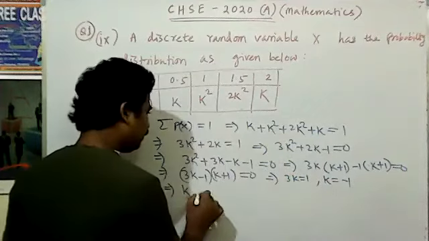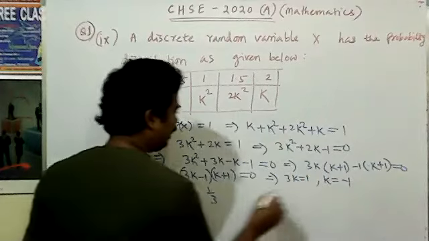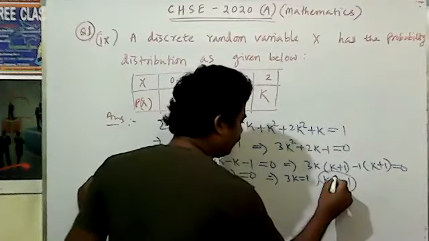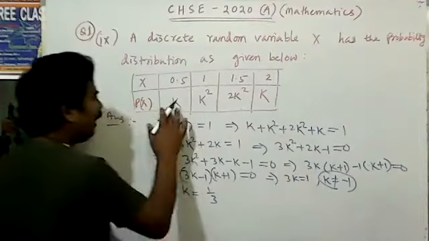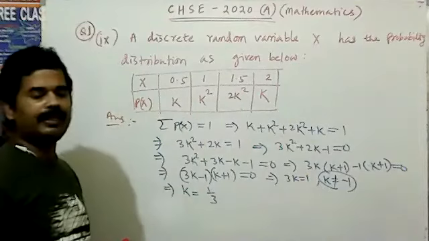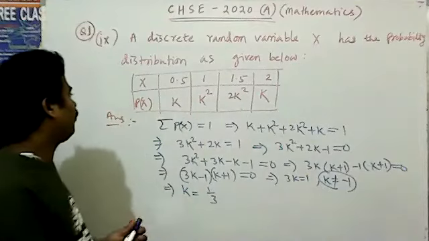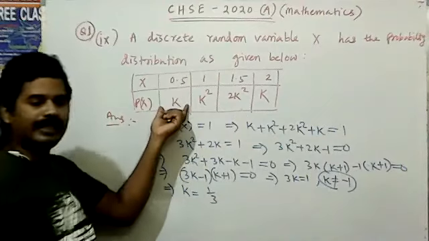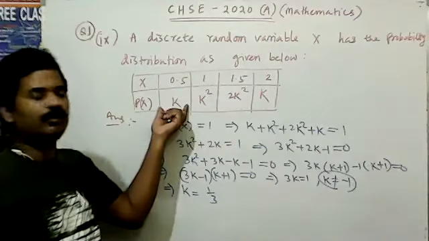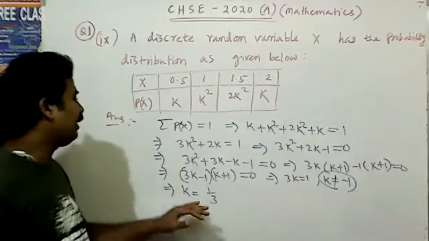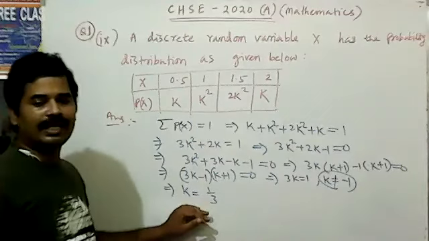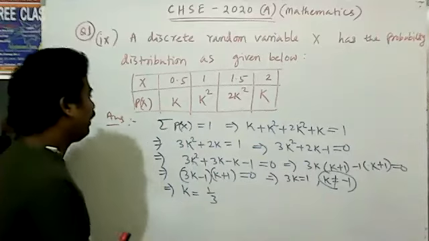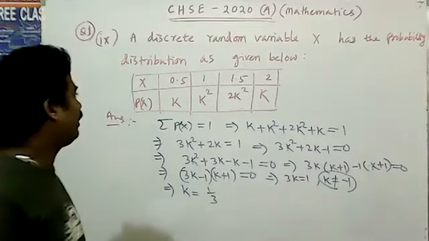Here k is equal to 1 by 3. But k cannot be negative. Why? k is a probability. A probability value will never be negative. So that's why k is equal to 1 by 3.